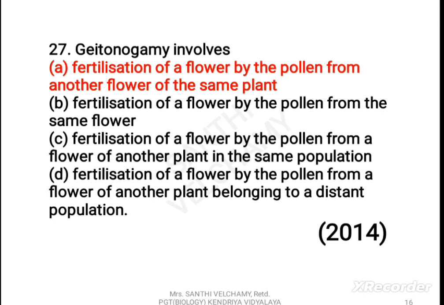Geitonogamy is a type of pollination taking place between two flowers of the same plant or genetically similar plants. Hence, genetically it is self-pollination, but since an agency is involved, ecologically we call it cross-pollination.